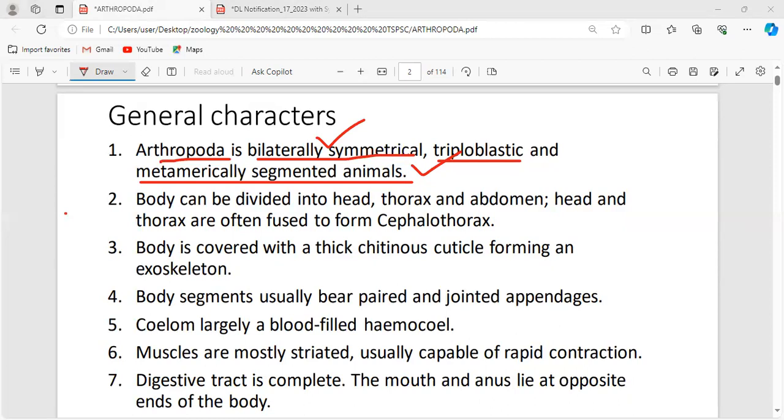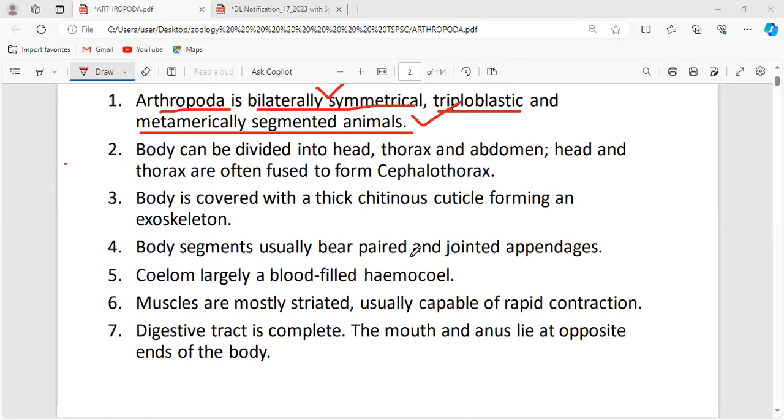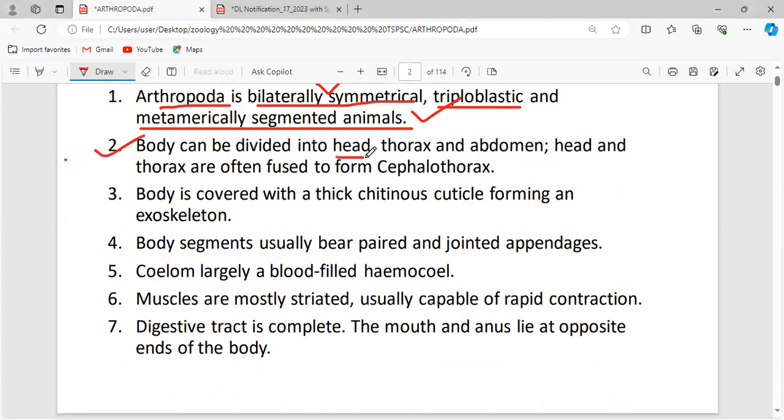But that is not a characteristic seen only in phylum Annelida. You should know the difference between all the statements. The perfect example for metameric segmentation is phylum Annelida, but it is seen not only in Annelida but also in Arthropoda as well as in Chordata. The body is divided into head, thorax, and abdomen. Here the head and thorax are often fused, so it is called the cephalothorax.